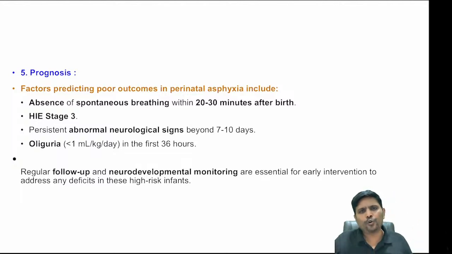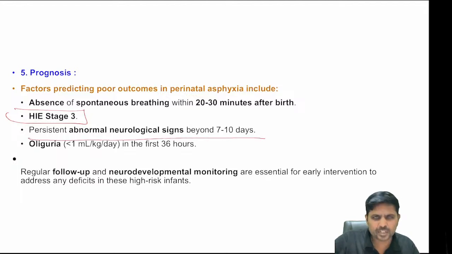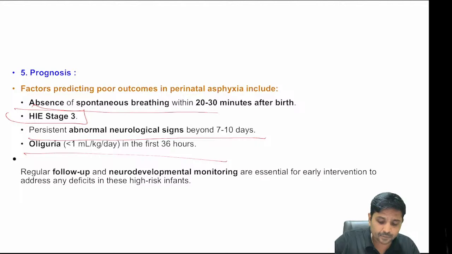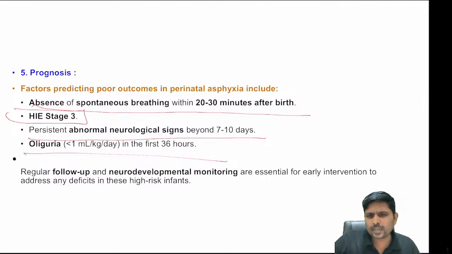Okay, again prognosis. HIE stage 3, bad prognosis. Persistent abnormal neurological signs even after 1 week, bad prognosis. Presence of oliguria indicates renal injury. If it persists beyond the first 36 hours, bad prognosis. Absence of spontaneous breathing 20 to 30 minutes after birth is a bad prognosis. So these are all the bad prognostic signs. So with this, we are finishing our topic for today.